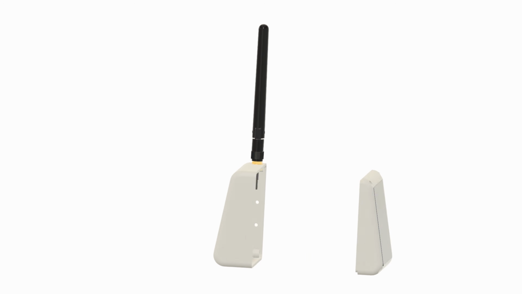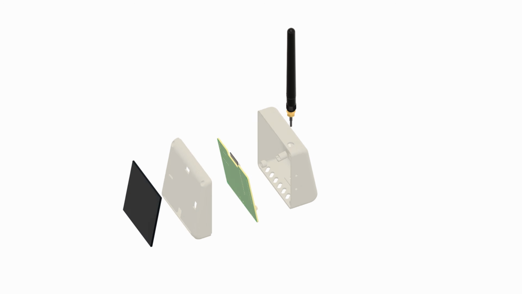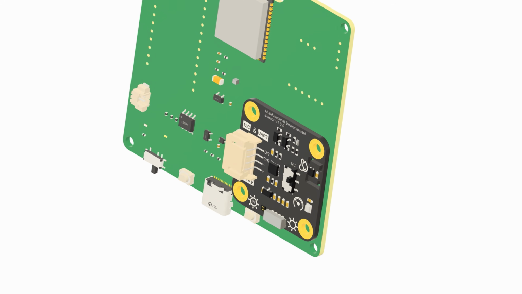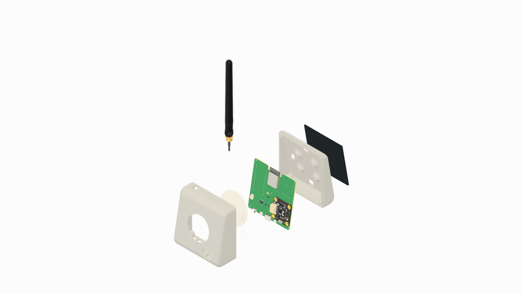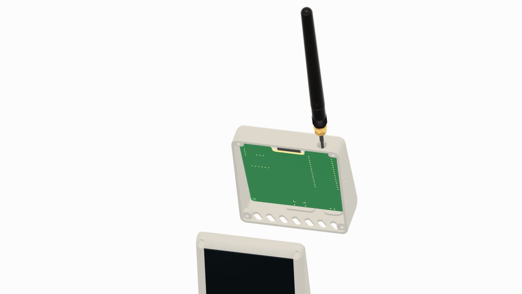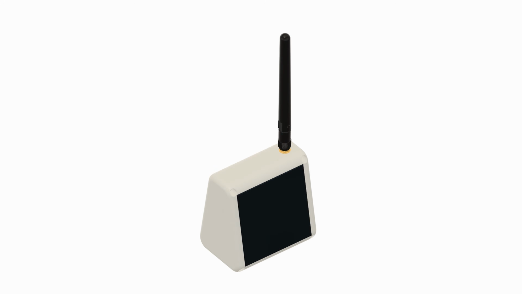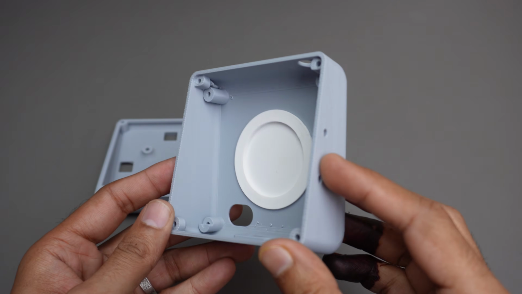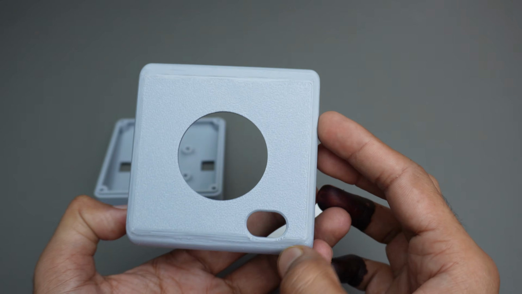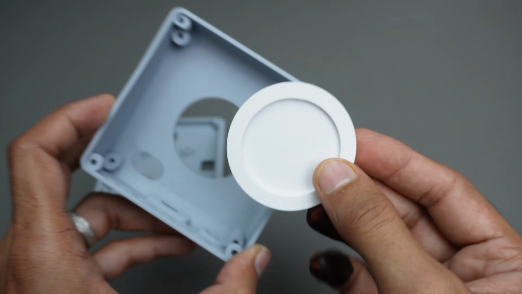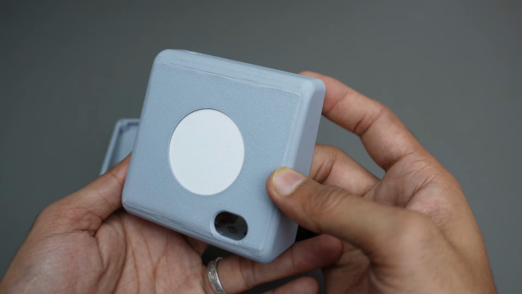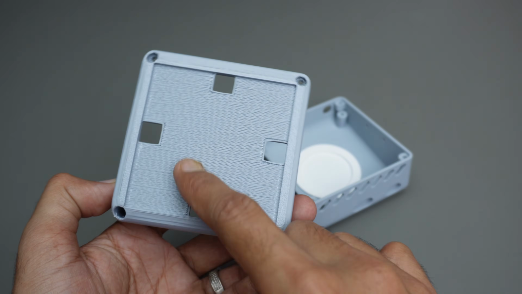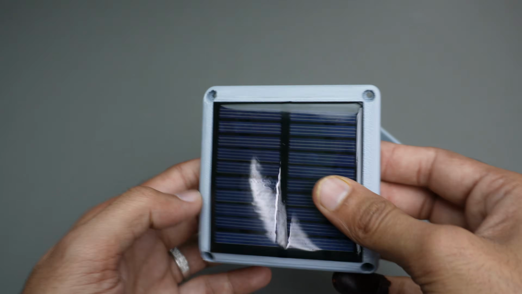We designed the enclosure for the node in Autodesk Fusion 360 by importing the PCB layout and the available components. Once designed, we 3D printed all the parts on our Bambu Lab P1S. For the enclosure, we have a housing part, a diffuser part which diffuses the on-PCB RGB feedback LED, and finally the cover on which we will glue the solar panel.